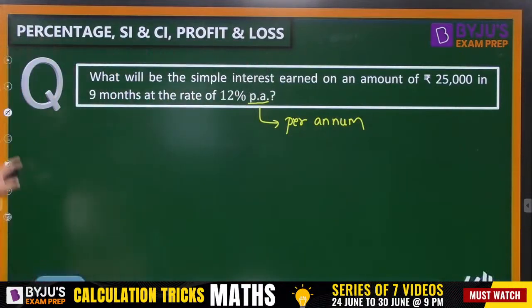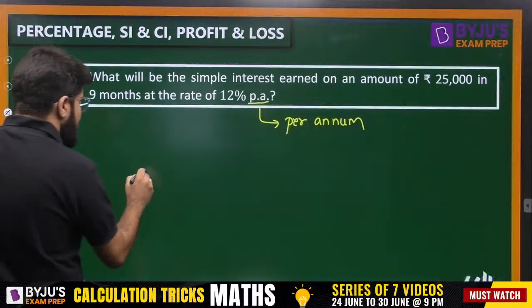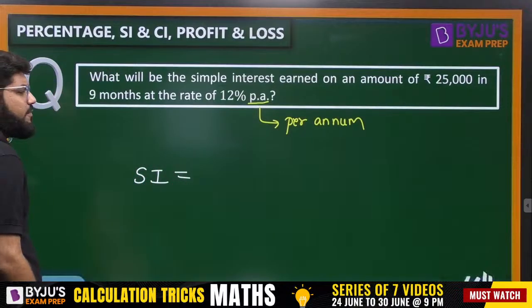PA means per annum, at the rate of 12% per annum. What is the simple interest earned on an amount of 25,000 in 9 months? What is that simple interest? Okay, earned on an amount of 25,000.